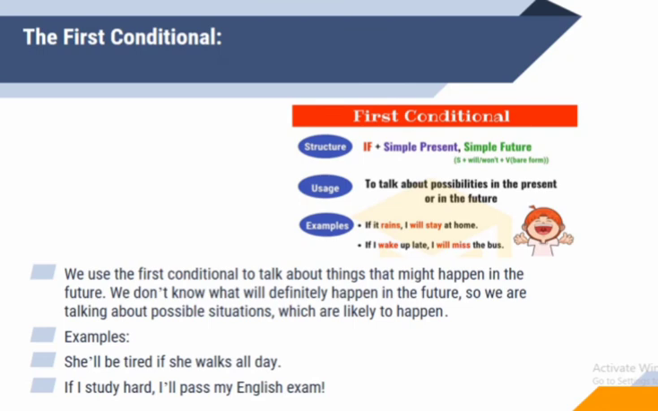So an example is: if it rains, I'll stay at home. So here if is the condition, then it rains is present simple, and I will stay at home is future simple.